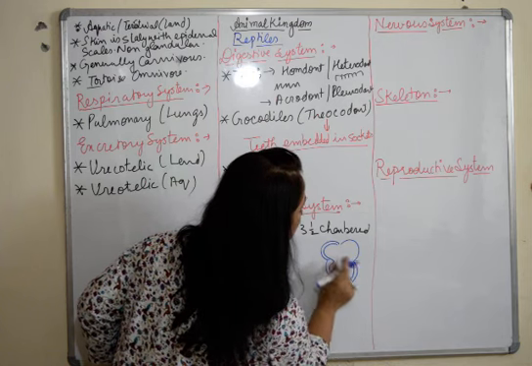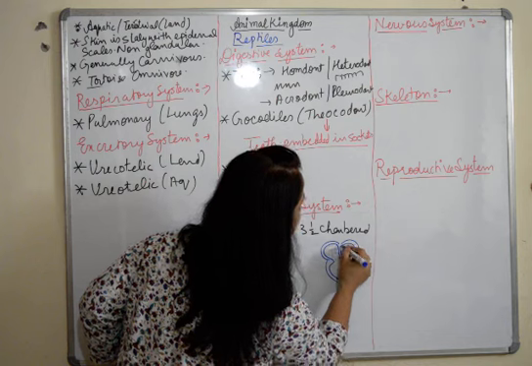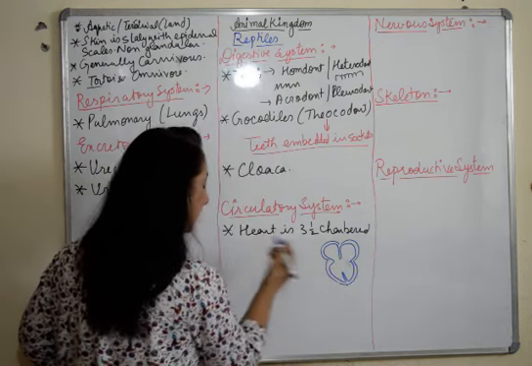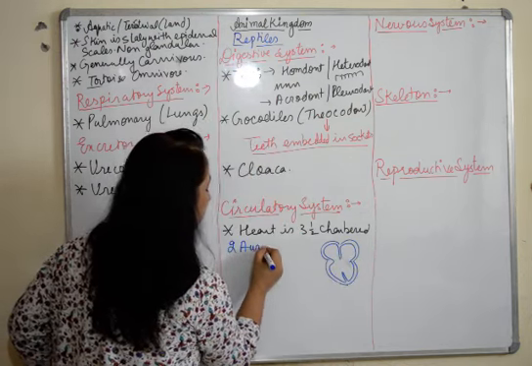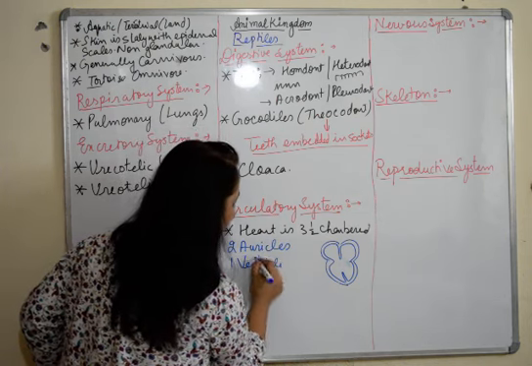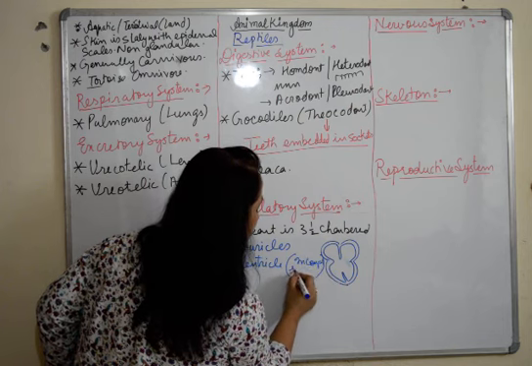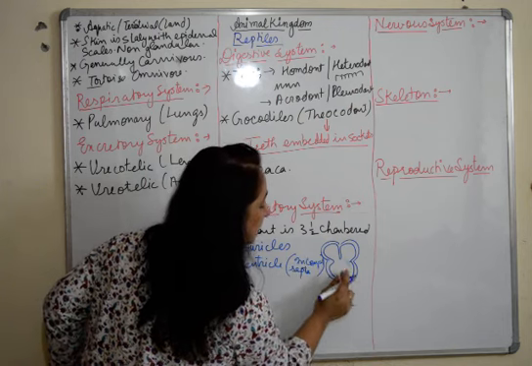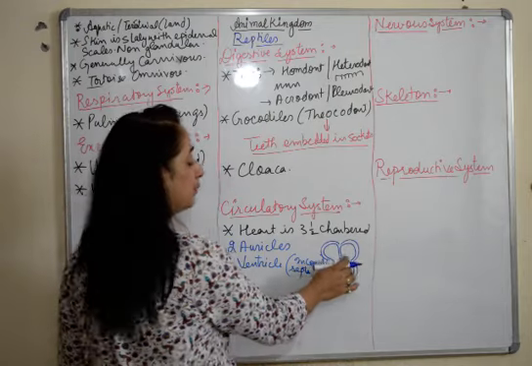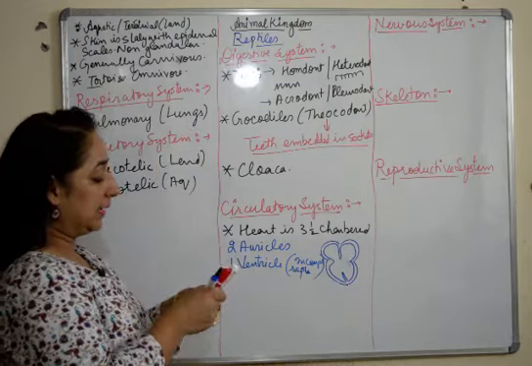The ventricle is not completely divided. That means we have these auricles. So we can say 2 auricles, 1 ventricle, but it has incomplete septa. So this septa is not completely divided, so the blood gets mixed up in the ventricle.